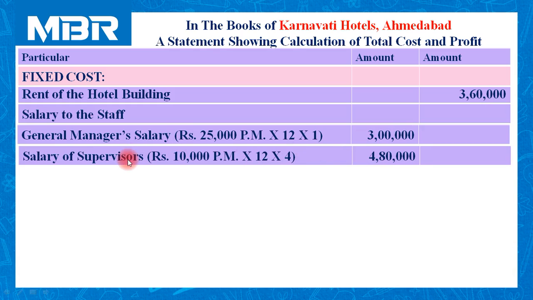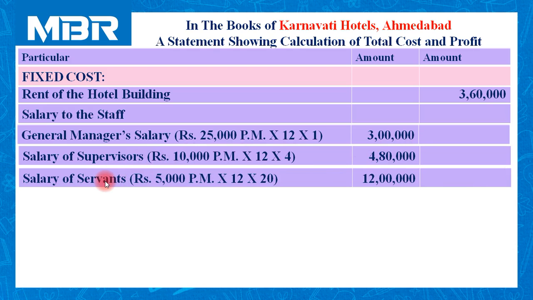Salary of supervisors rupees 10,000 per month multiplied by 12 months multiplied by 4. 4 lakhs 80,000 rupees paid as salary to the supervisors. Salary of servants working in the hotel 5,000 rupees per month multiplied by 12 months for the year, and we have hired 20 servants.